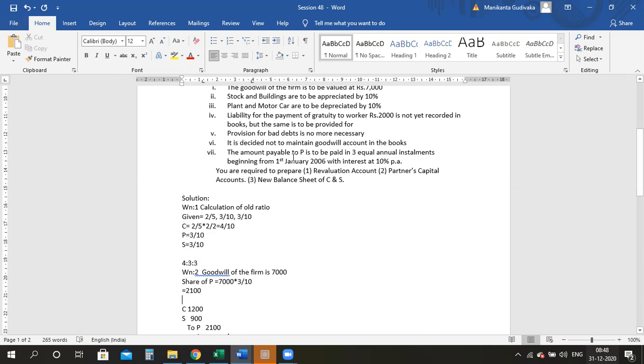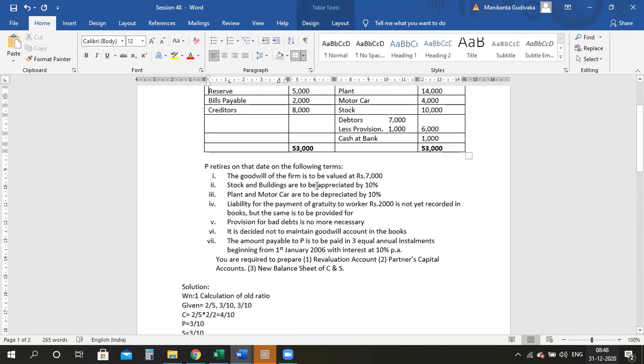Now let's look into the revaluation account, whatever is given in the problem. Now guys, first one, goodwill has been taken care of. Stock and buildings have been appreciated. What is the entry? It is stock and building account debit to revaluation. So by stock, by building I have to do. And plant and motor car have been depreciated by 10%. And there is a liability which has not been recorded. I have to show that there is an increase in liability. And there is a provision for bad debts which is no more necessary, which means it is a decrease in the liability. So let's take care of all those things.